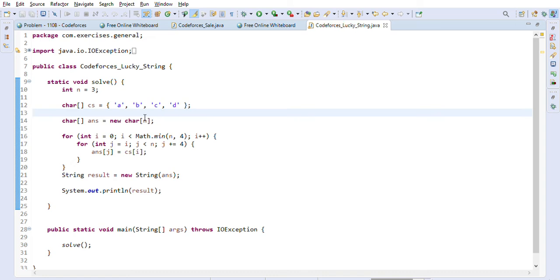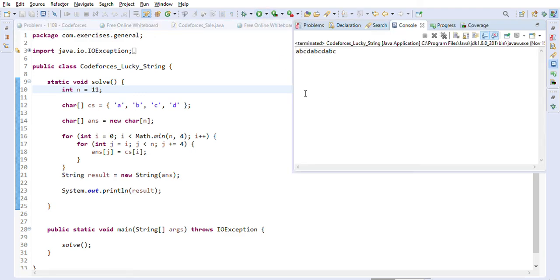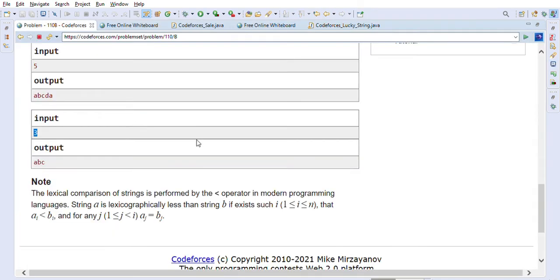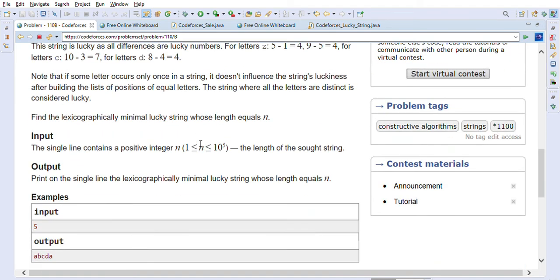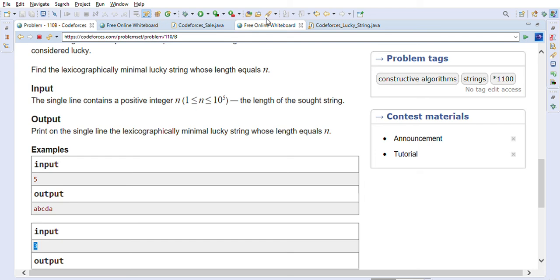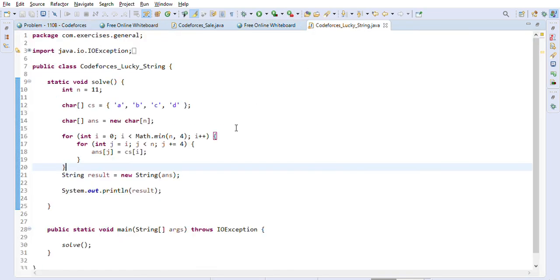So let's just try one other example, let's say 11 we are trying. So it is ABCD and then ABC, right? So which is correct. So this is the way we can solve the lucky string problem on Codeforces. So we have already seen a couple of examples here with the implementation. So implementation is just straightforward only.